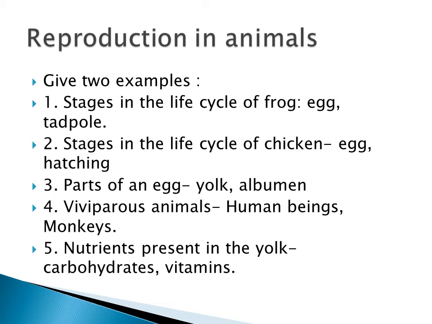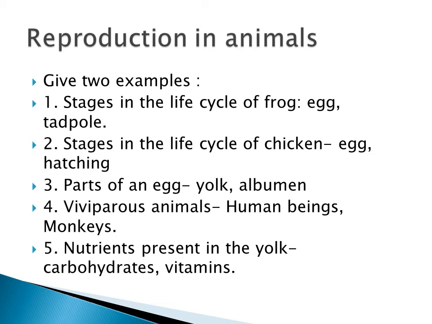And then come to the 9th chapter, reproduction in animals. First one, give two examples. That is stages in the life cycle of a frog. There are 4 stages. You can write any 2. I have written egg and tadpole.